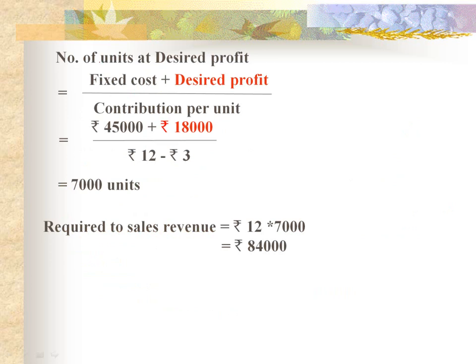First of all, we are going to calculate number of units to get a desired level of profit. It is fixed cost, which is 45,000, plus desired profit, divided by contribution, it is 9. So number of units come to be 7,000 units. 45,000 plus 18,000 comes to be 63,000 divided by 9, 7,000 units. And the required sales revenue is 12 multiplied by 7,000 units. So 84,000 rupees comes to be the sales revenue to get a profit of 18,000.